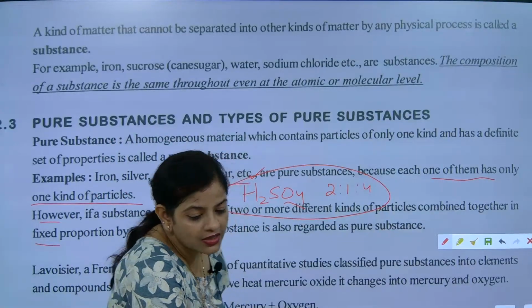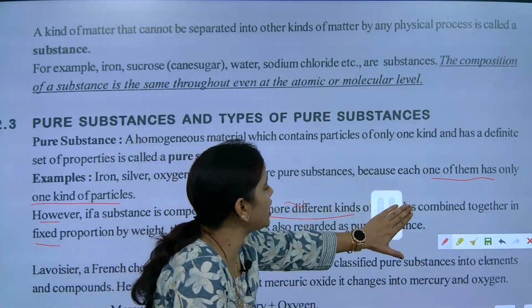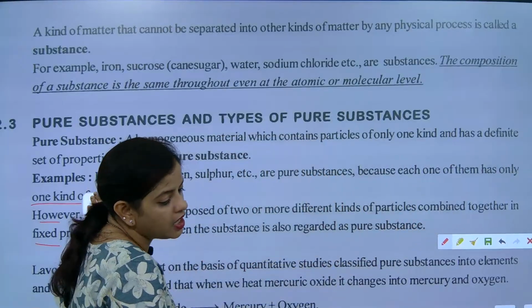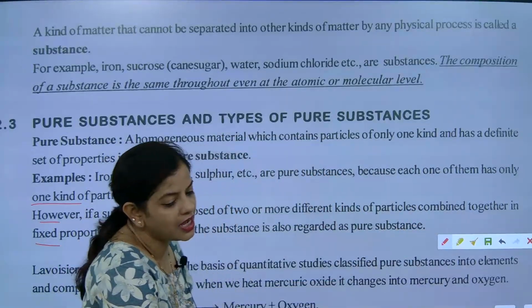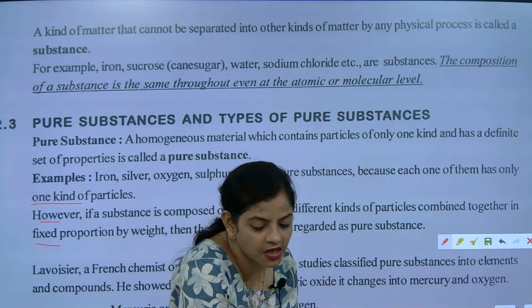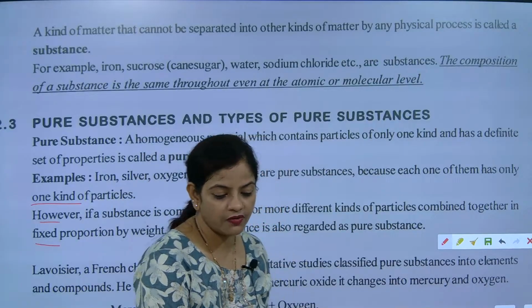Very good. So the answer is sugar. There will be two types, glucose and complex sugar. The glucose part will be carbohydrate, and complex sugar will be there. So that will also be considered a compound. Absolutely correct. Super. Fantabulous work.